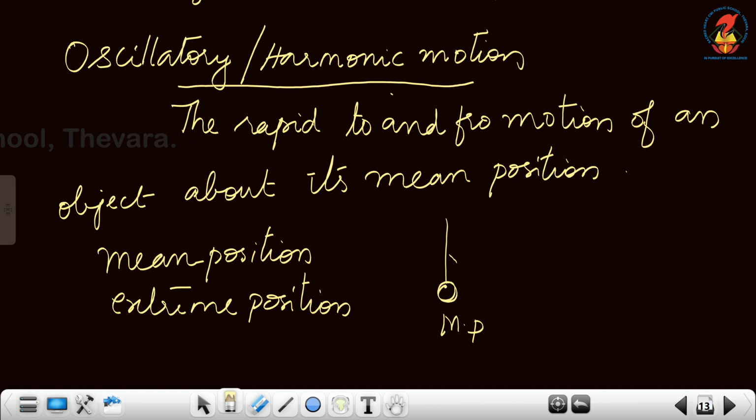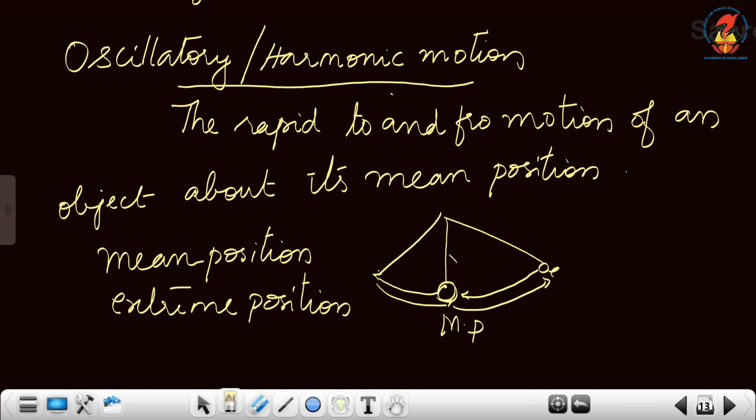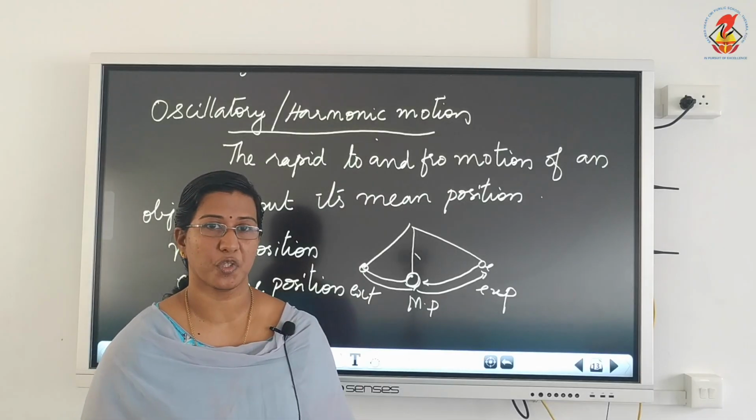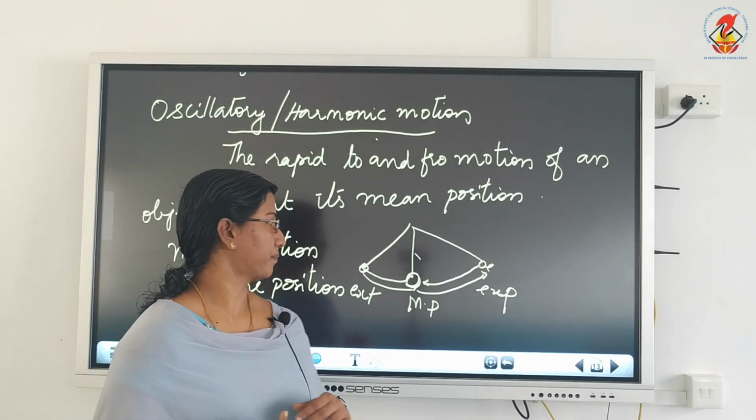And if I am applying some force and displacing the pendulum, it goes to one point, from there again comes back to the initial point, from there it goes to the other point, from there it comes back to the initial point, then goes to the other side. So these are the extreme positions of the pendulum or the swing or the oscillatory motion. So the two important terms are mean position and extreme position.